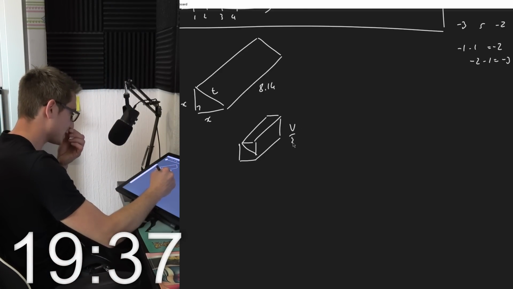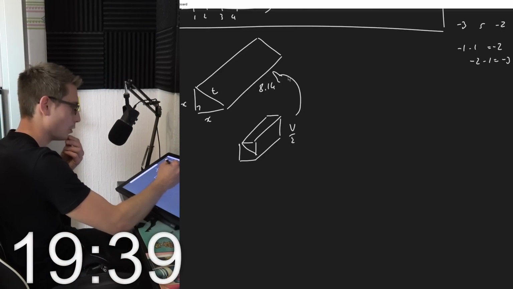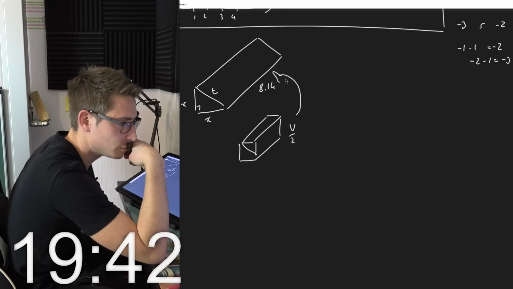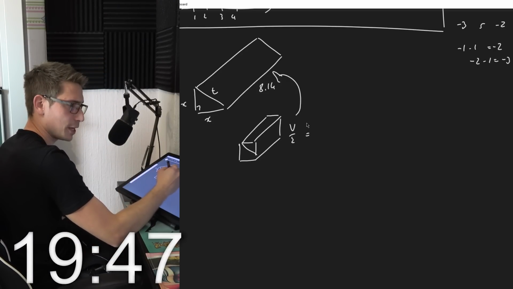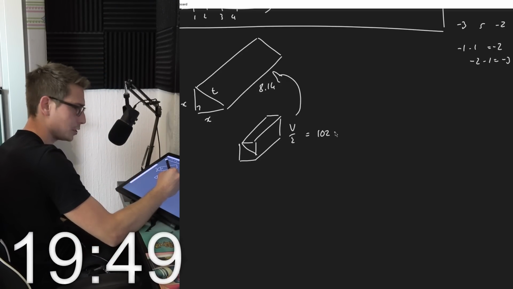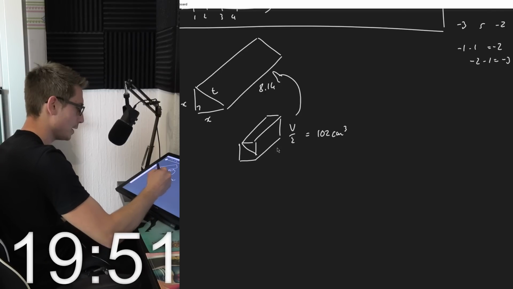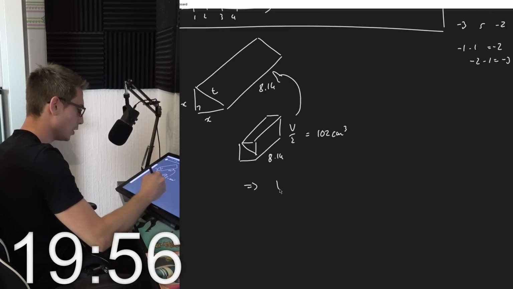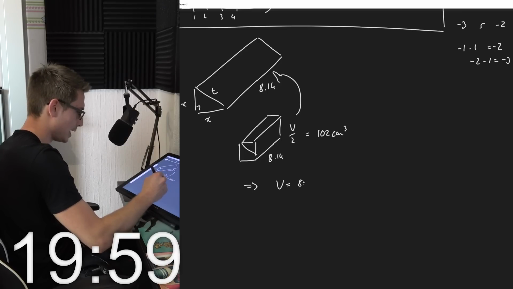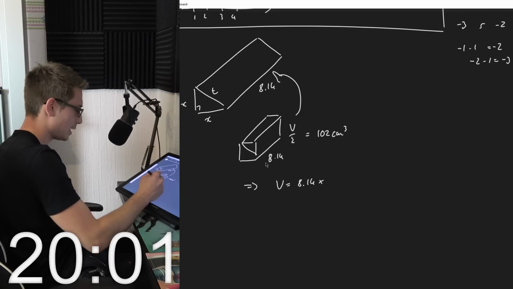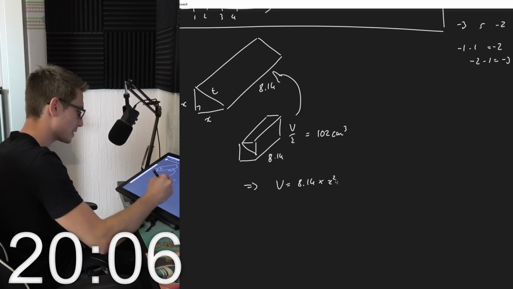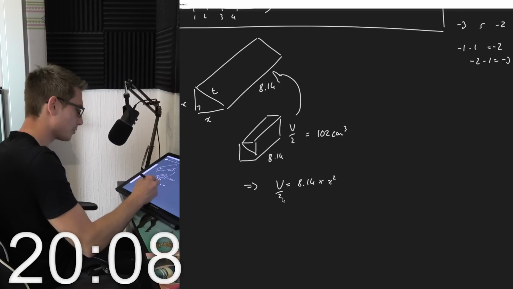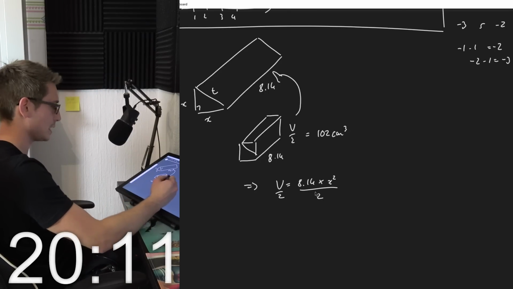Meaning if we take this divided by 2, we are going to get the volume of this. Meaning this divided by 2 is 102 cubic centimeters. This one is 8.14, meaning the volume is equal to 8.14 times x, length times height times width, times x squared. Meaning all of this divided by 2 is going to give us the whole volume.